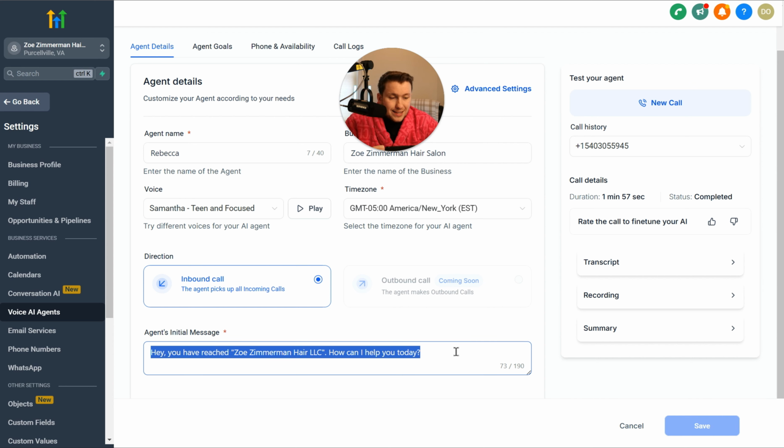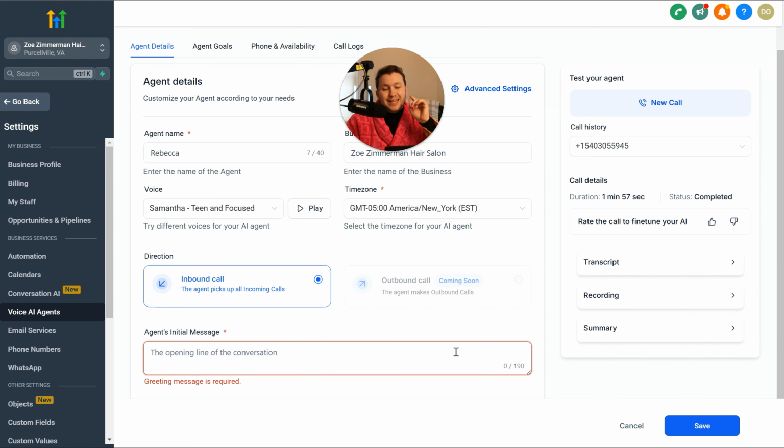Last thing I want to go over as far as little tips before we go into the selling portion is very, very, very critical that the first message sounds good. This first message just sounds stupid. Like it's, "Hi, you reached Zoe Zimmerman Hair Salon. How can I help you today?" Not really good. Let's make it sound more human. I want to test this for you to show you.